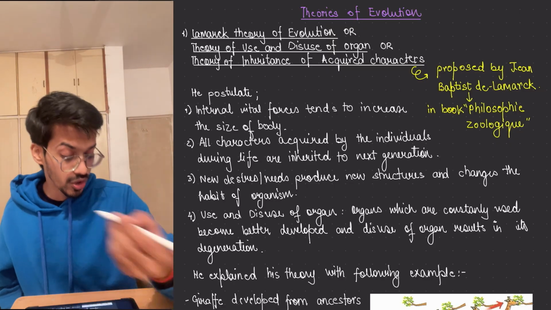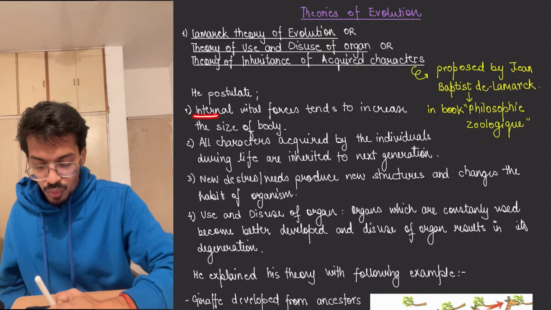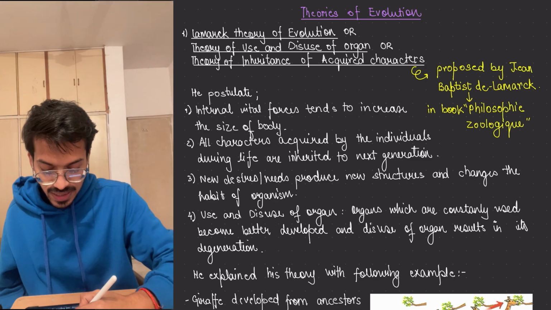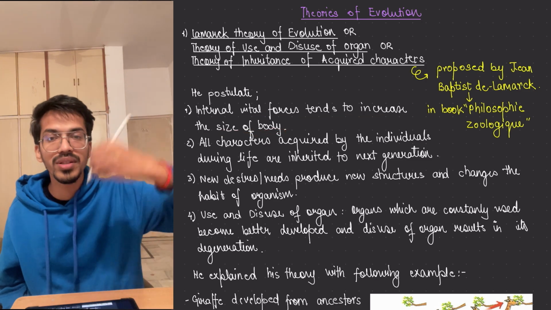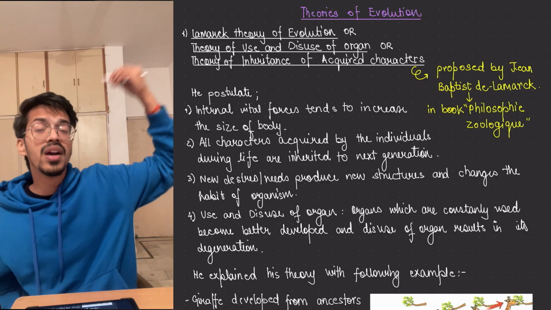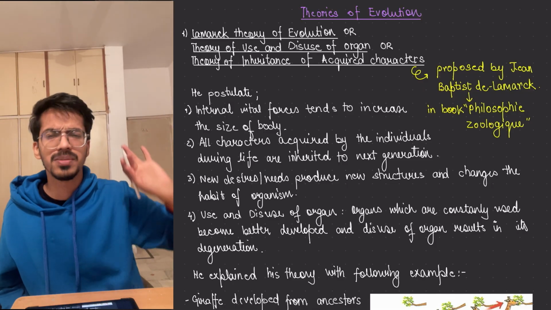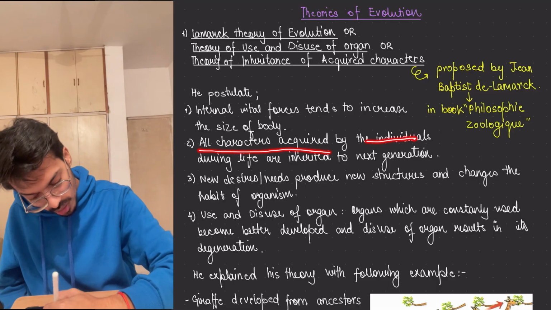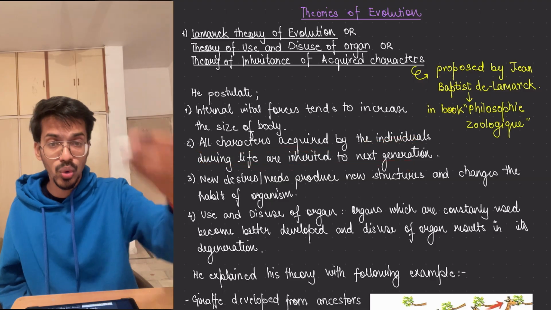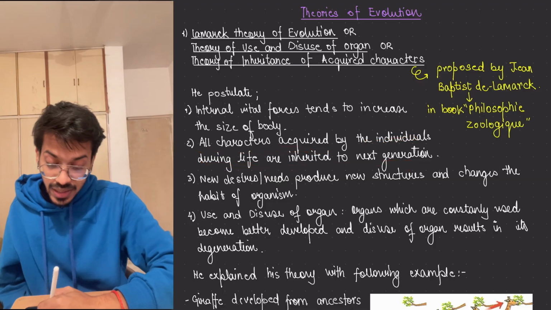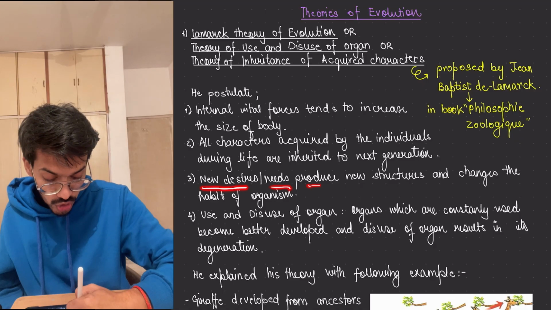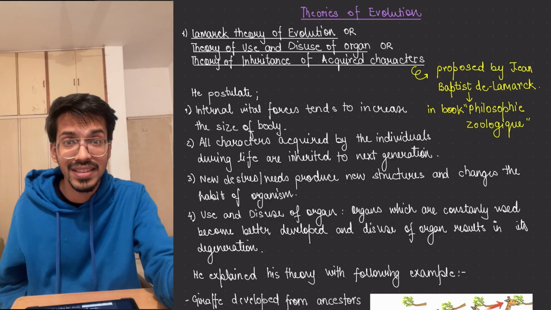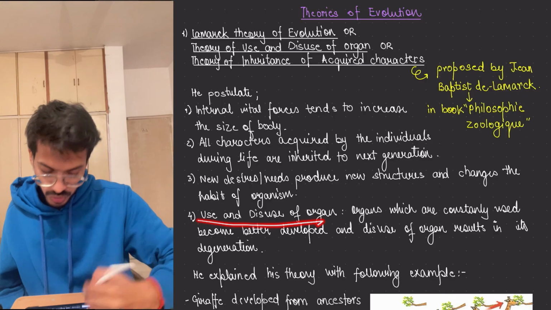So he postulated why that happens. He said that internal vital forces, vital meaning important for survival, tend to increase the size of the body, so that with more size you can go and do more things. He said that all the characters which you have acquired during your life will be inherited by the next generation, meaning they go to your children. He said that when there is a new desire or need, it produces new structures and changes in the habits of the organisms, and that is called acquired characters. Use and disuse of organs, which I already told you about.